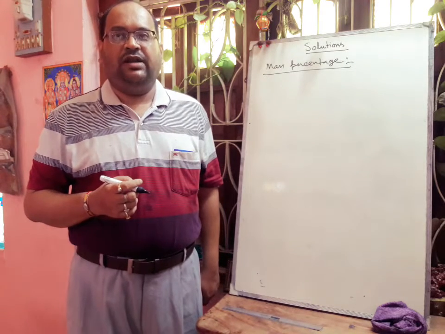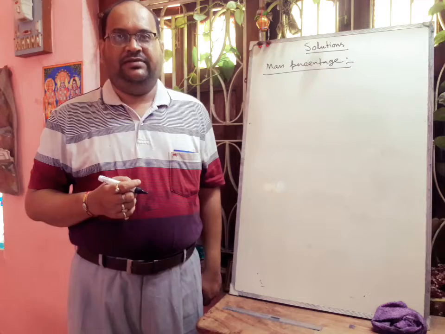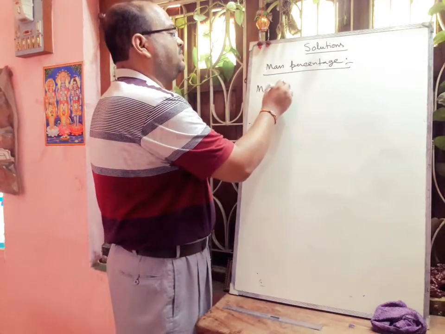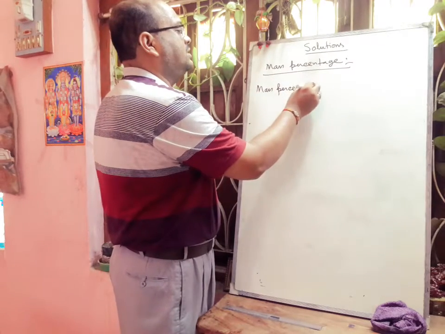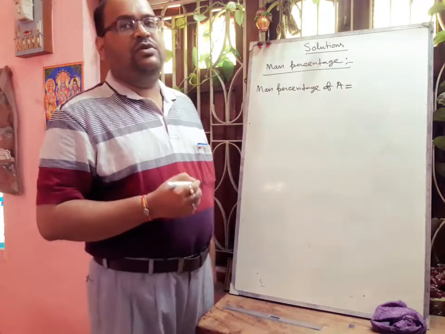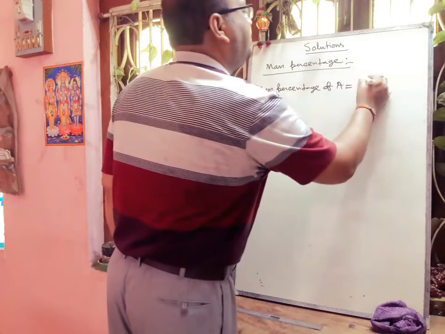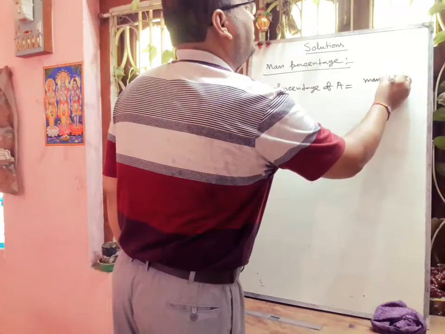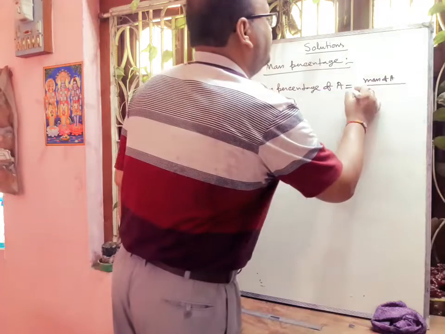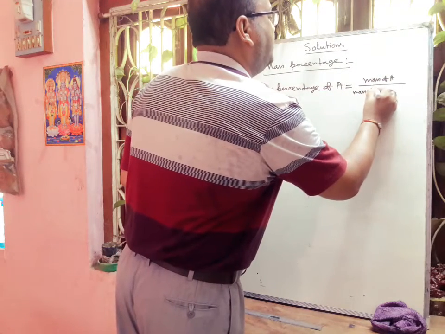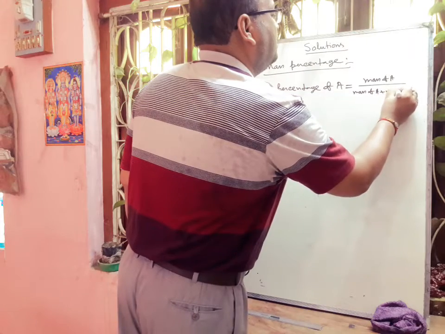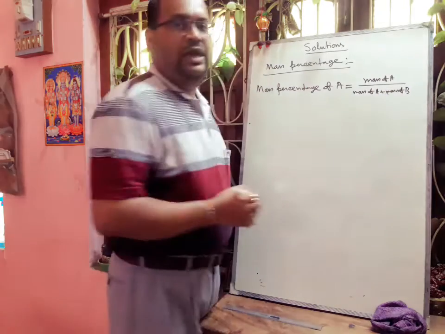If a solution contains two components A and B, then the mass percentage of A is equal to mass of A divided by mass of A plus mass of B, into 100.